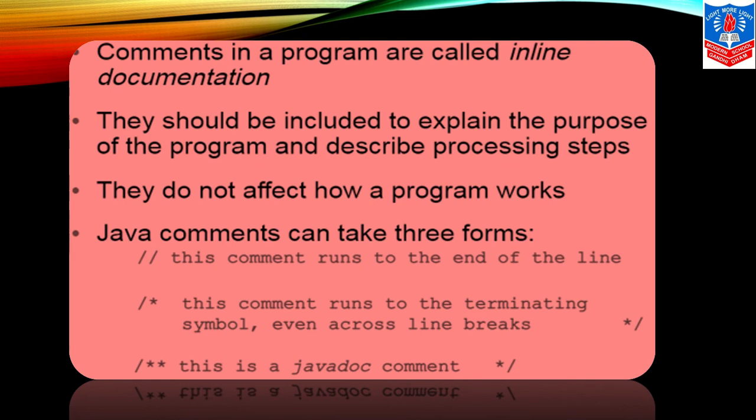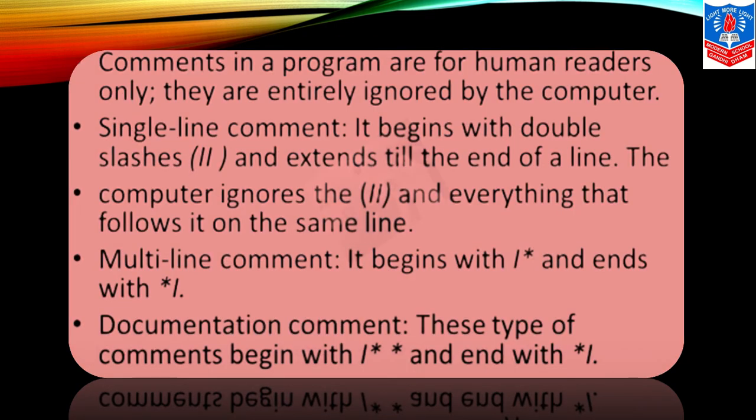Mind it, children. Comments in a program are for human readers only. They are entirely ignored by the computer. Single line comments begin as I have already explained. You can see, children, the computer ignores the front slashes and everything that follows on the same line.